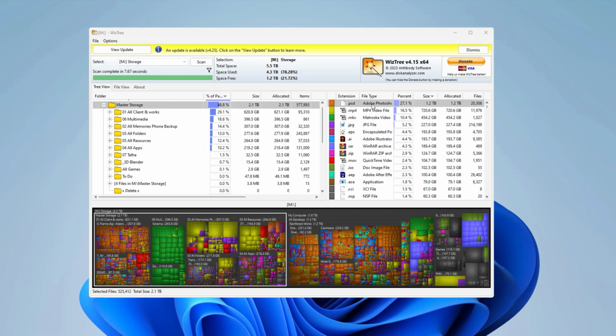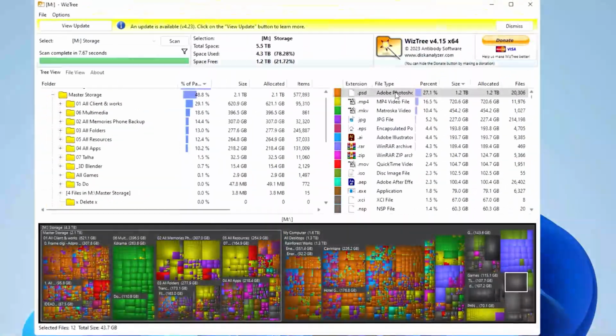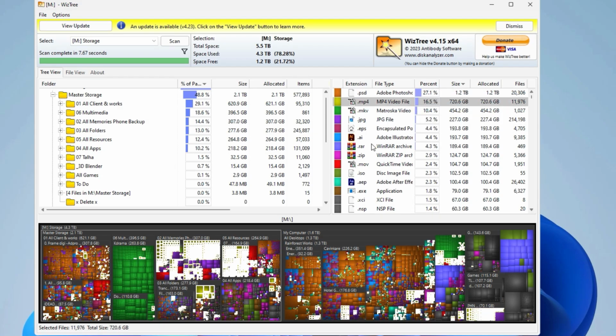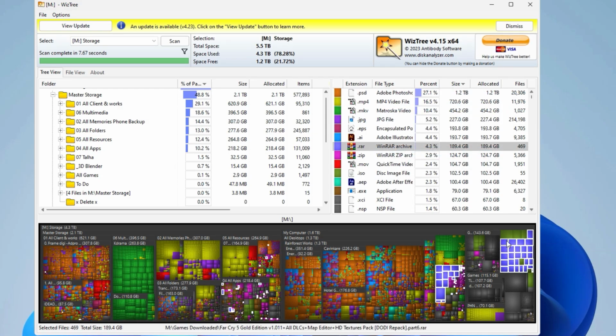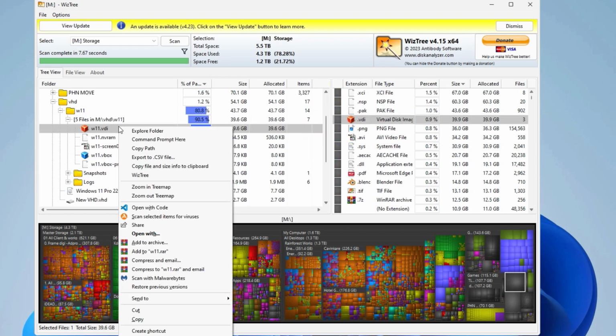You can see all file extensions listed here, along with the storage space each one is using. Select the file type to view them through the visual disk map. Spot larger files, click to view their location, or choose to manage them.